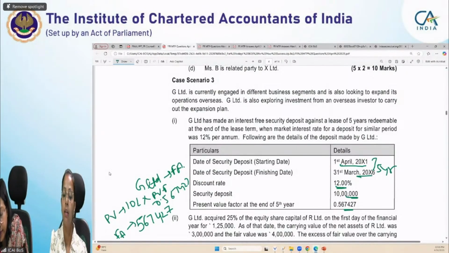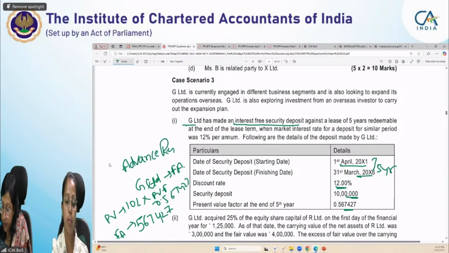But as required in the question, what we are required to calculate is the prepaid lease payment. So students, we are giving it as an interest free security deposit, meaning we are not receiving any interest, so it will be a loss for G Limited, but this loss will be treated as an advance rent. So that is advance rent, that is prepaid lease payment.